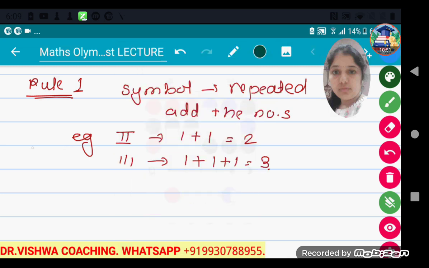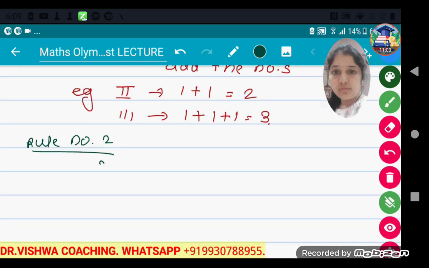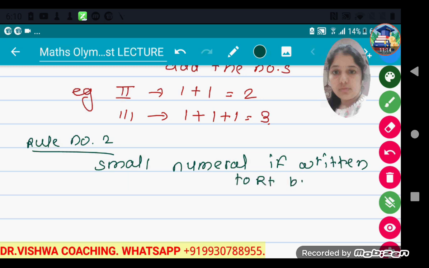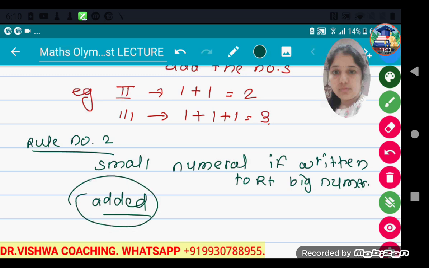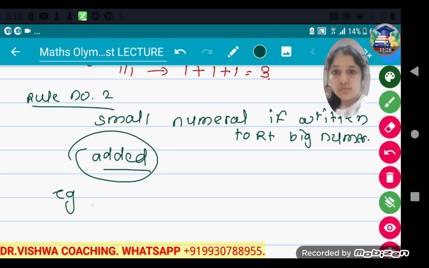Now rule number 2. If a smaller numeral is written to the right side of a bigger numeral, then the smaller numeral should be added to the larger numeral. For example, V and I. Here V represents 5 and I represents 1.